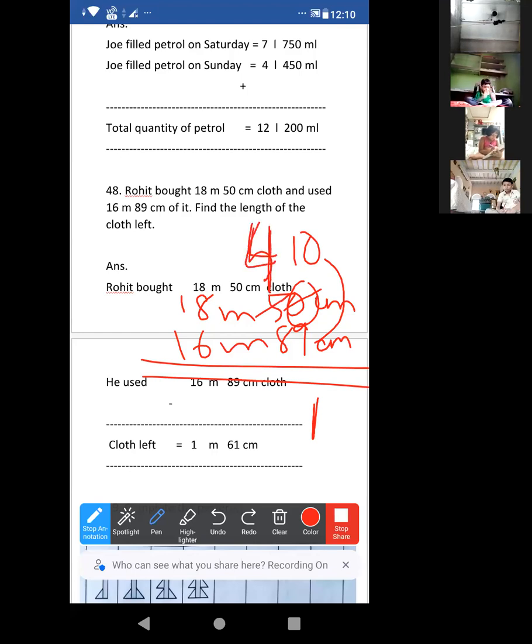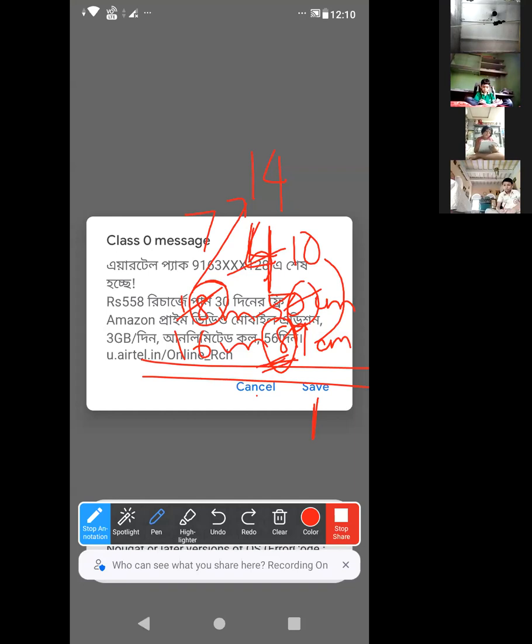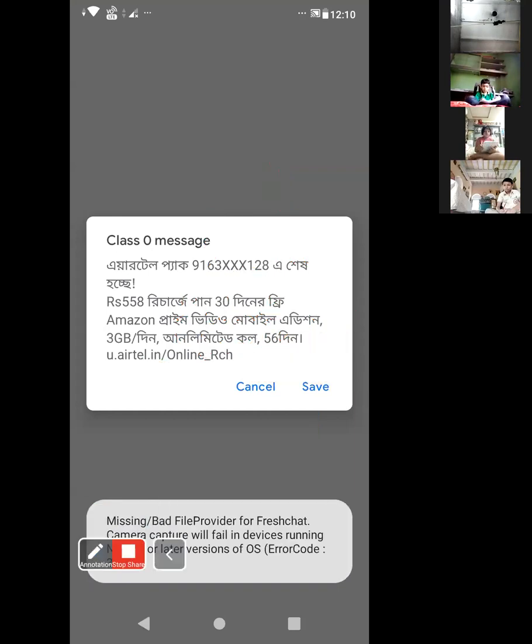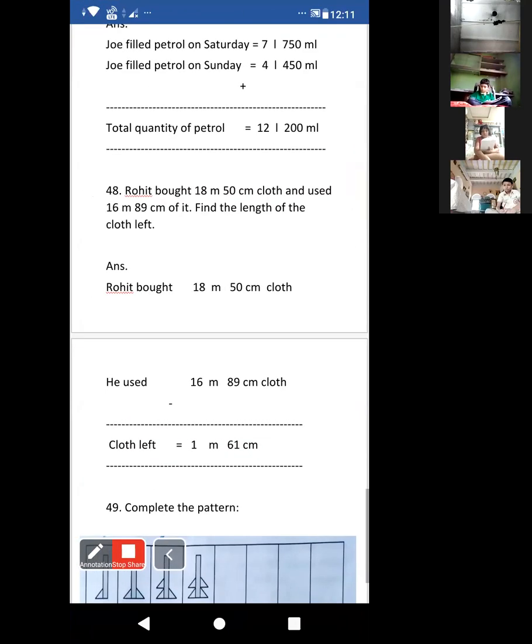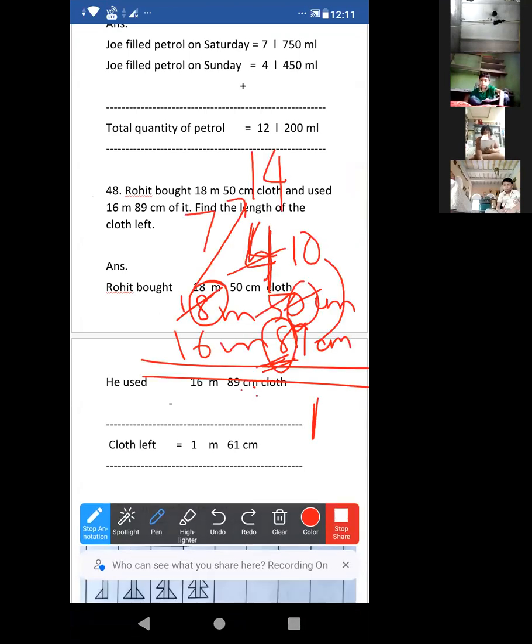Now again 8 is greater than 4, so again we have to make this 14. We will take this 1 from this, this 8 will become 7. Wait, there is a little bit of problem. 14 we have considered.